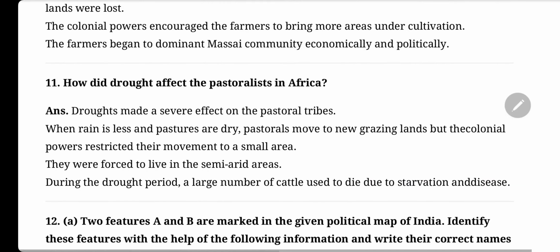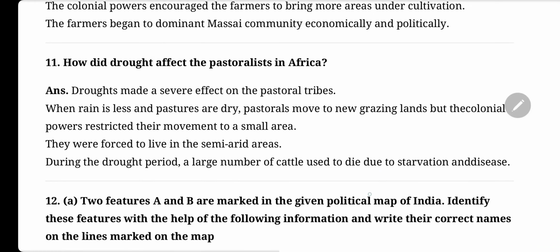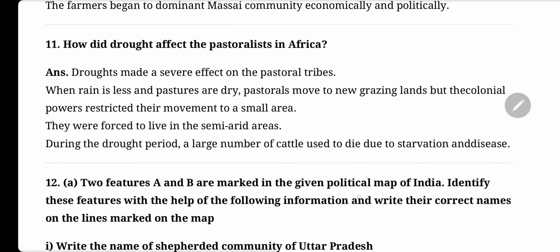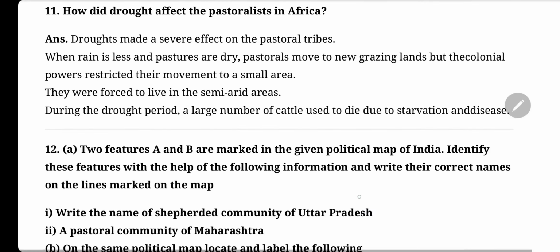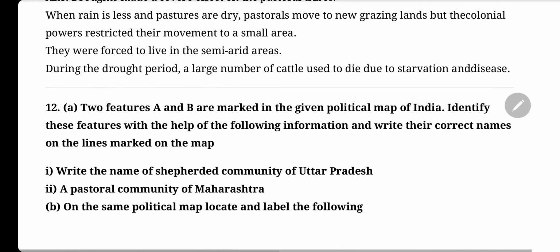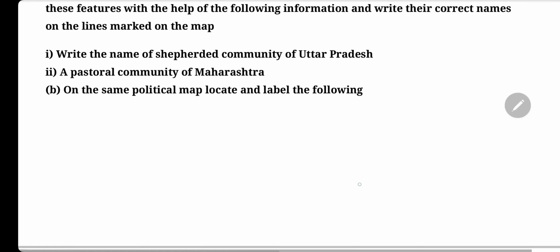How did drought affect the pastoralists in Africa? Droughts made a severe effect on the pastoral tribes. When rain is less and pastures are dry, pastoral move to new grazing lands, but the colonial powers restricted their movement to a small area. They were forced to live in a semi-arid areas. During the drought period, a large number of cattle used to die due to starvation and diseases.